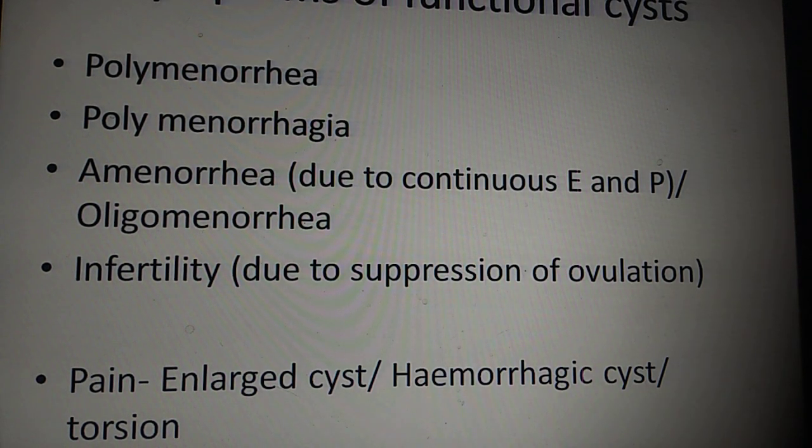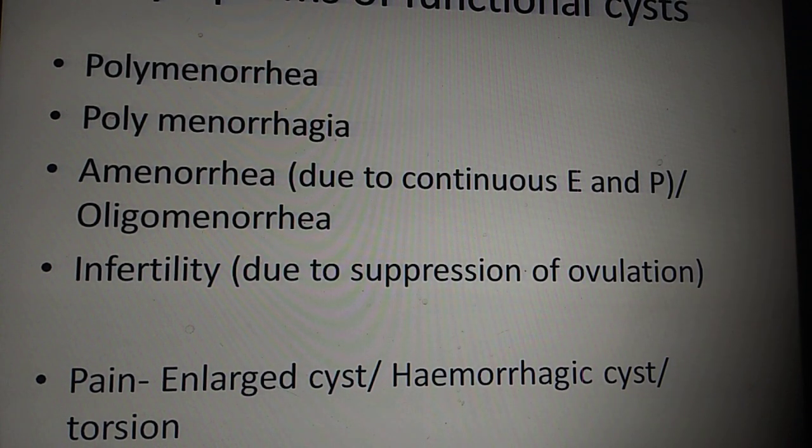As expected, it will be related to ovulation from the ovary, as well as the menstrual function, right? The ovulation will decide how the menstrual function occurs. So they can present with menstrual complaints like polymenorrhea, polymenorrhagia, amenorrhea, oligomenorrhea, or even infertility due to suppression of ovulation. Those are due to the ovulation problems: you can have menstrual problems and infertility.